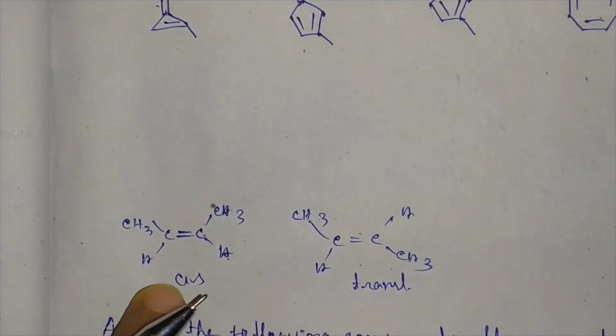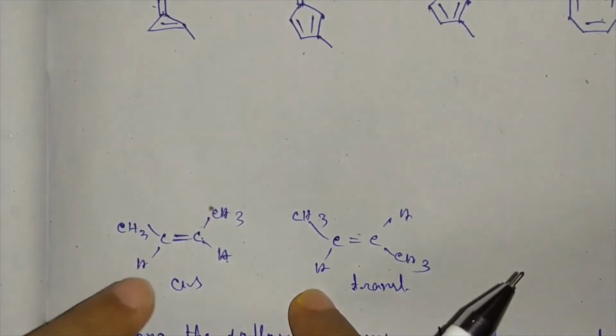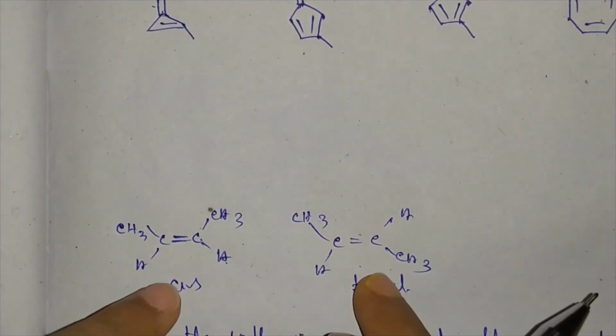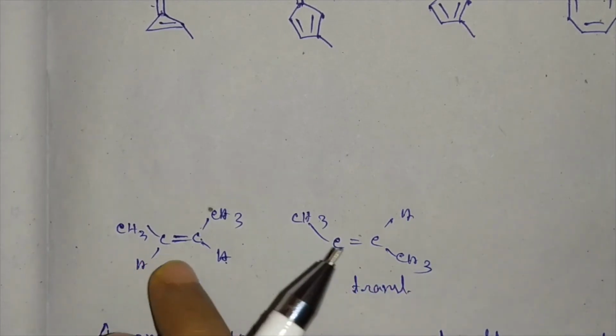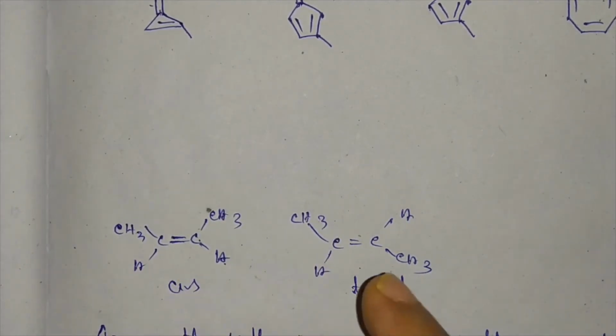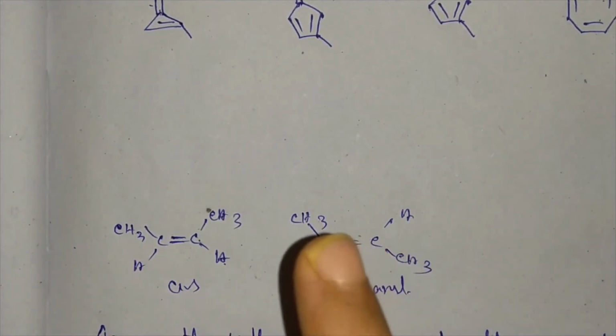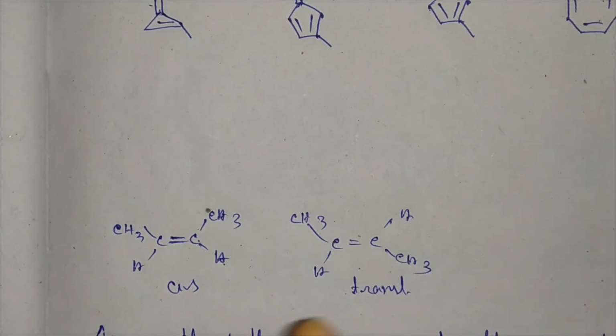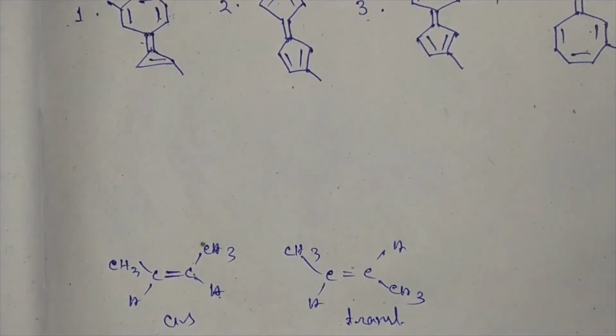So from cis to trans we need breaking and making of bonds. If the energy barrier of breaking and making of the bond is less, then the interconversion will occur more easily. But if the energy barrier is very high, then it will not happen easily.